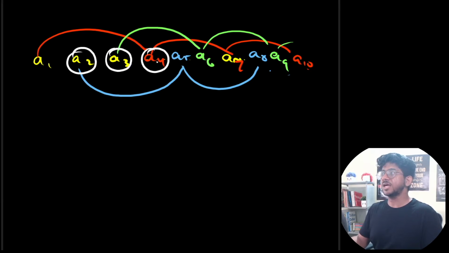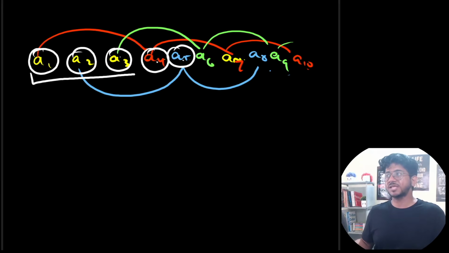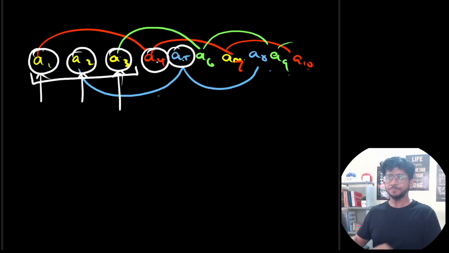And a3 and a5 is not same. So green chain cannot be equal to the red or to the blue chain, and a3 is not equal to a1. So green chain is not equal to red chain. So if you fix the first three values, they have to be all different, number one, for bigger cases, okay? And the chains are going to have the same value. So you have to just make sure that you choose the first three values correctly, and that is going to decide the whole array. And then you have to find out the cost to convert it to that, okay?